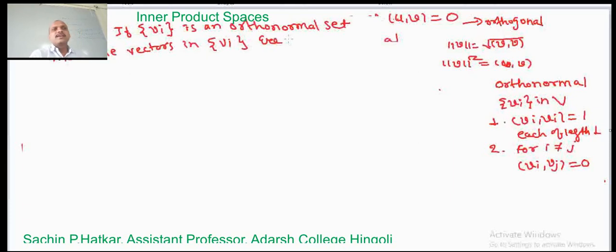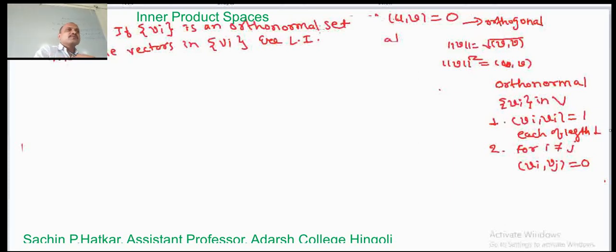Remember this definition of orthonormal set: each vector is of length 1 and the inner product of different vectors is equal to 0. If we have an orthonormal set, we want to prove that it is linearly independent.